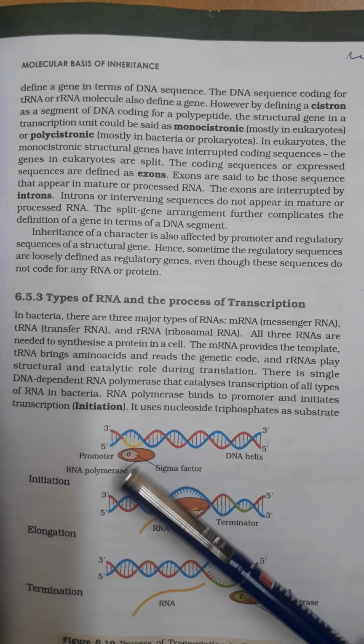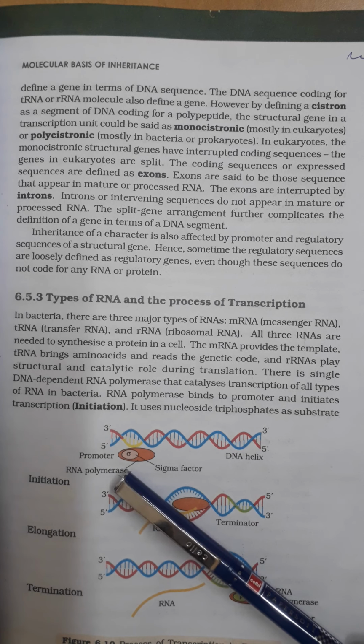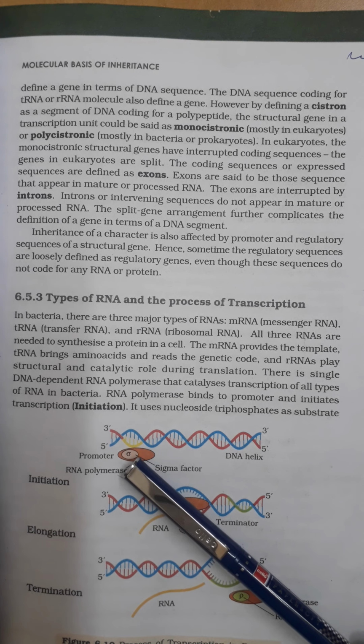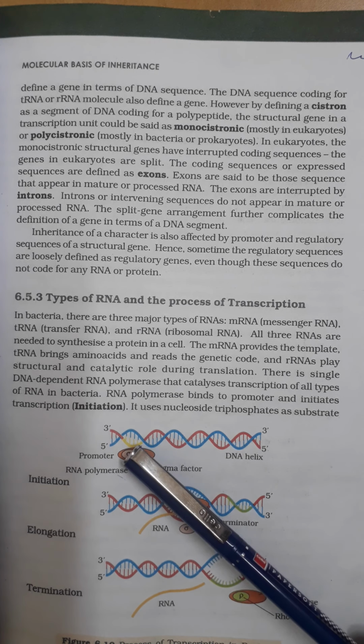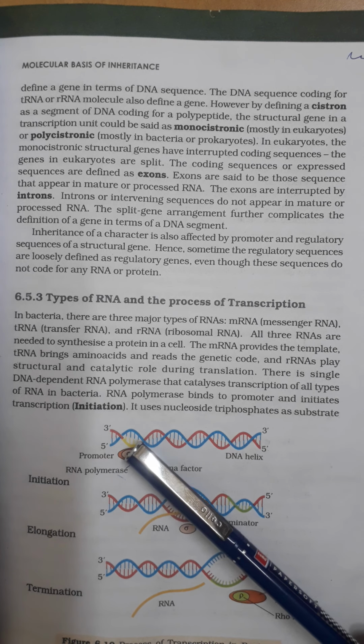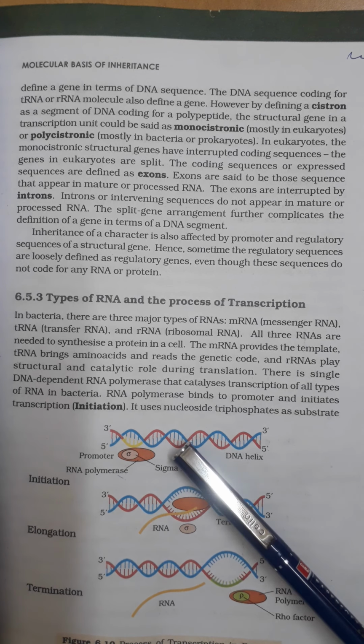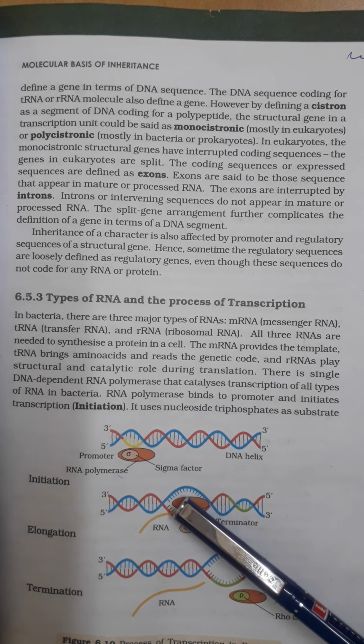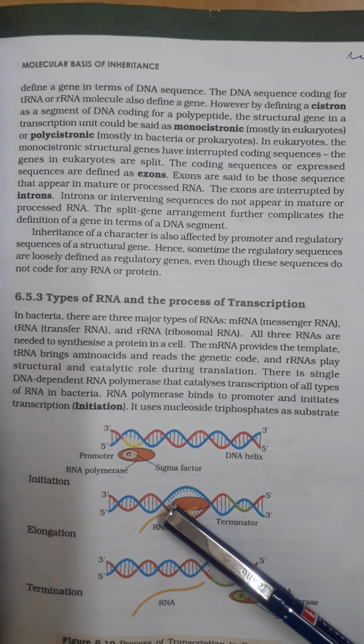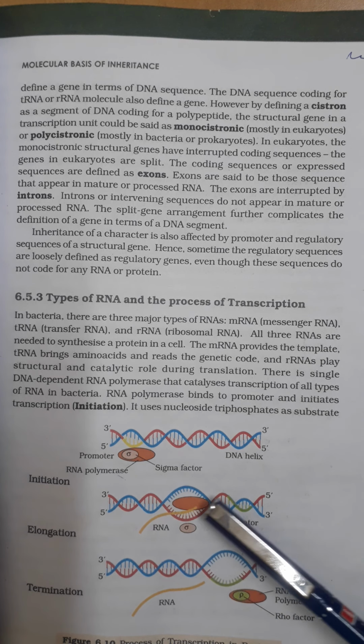During the transcription process, first of all, RNA polymerase enzyme is associated with the sigma factor, then it binds to the promoter region, initiating transcription. Next, ribonucleoside triphosphates are used, RNA molecule formation takes place, and it is extended.